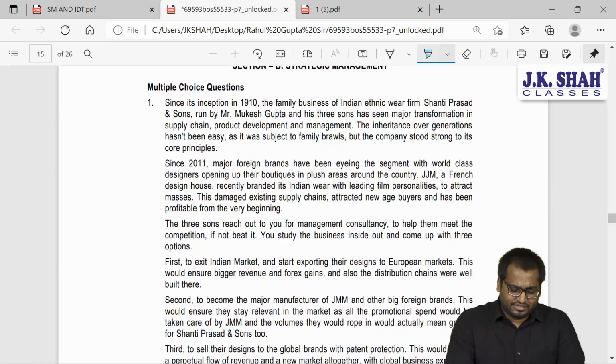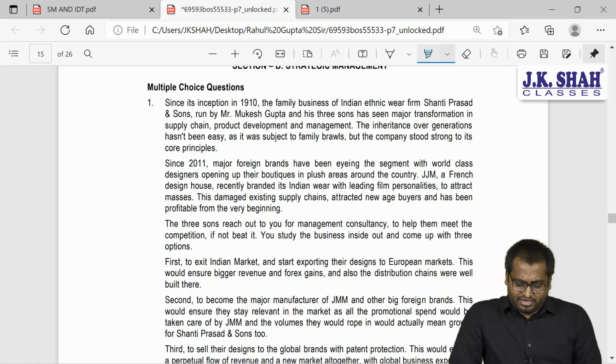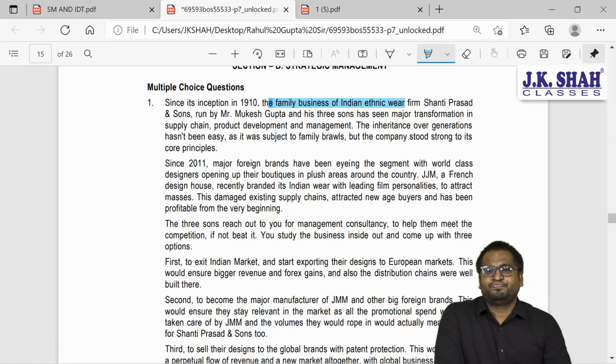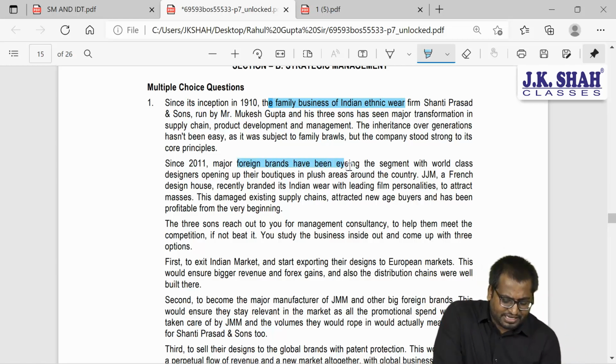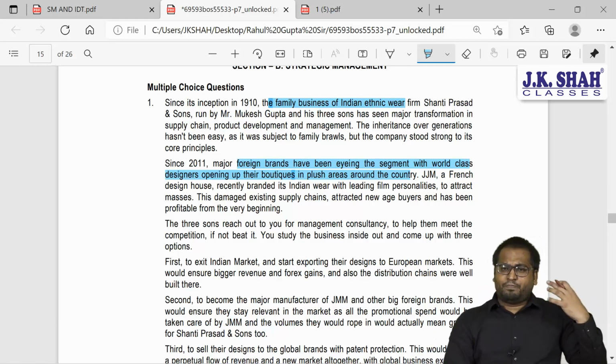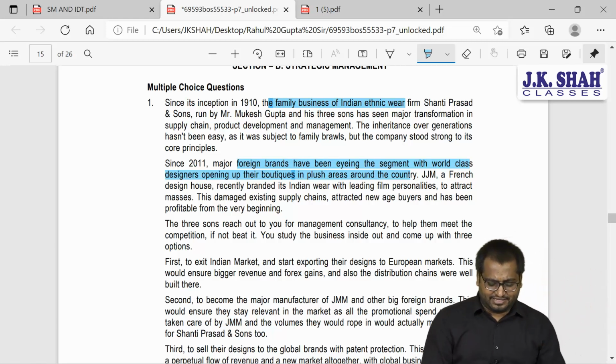The second paragraph. Since 2011, the major foreign brands have been eyeing the segment with world-class designers opening up their boutiques in plush areas around the country. So in the first paragraph, you might have understood that it is a family business of Indian ethnic wear. In the second paragraph, foreign competitors are also trying to enter into this market.